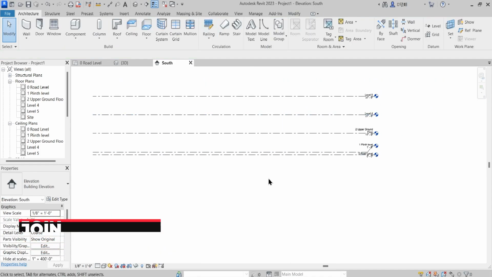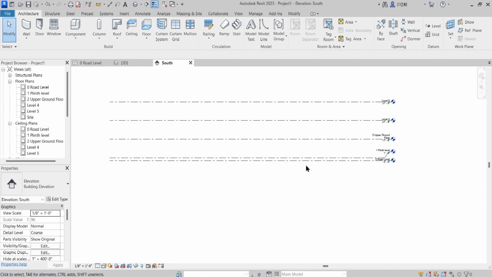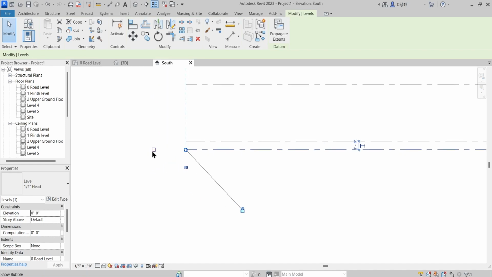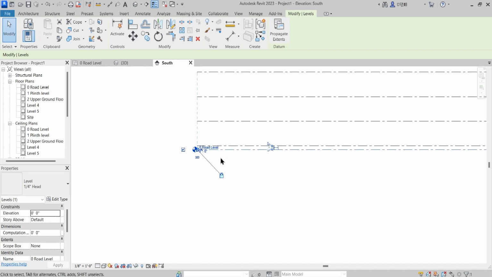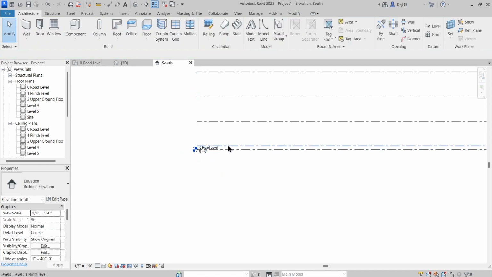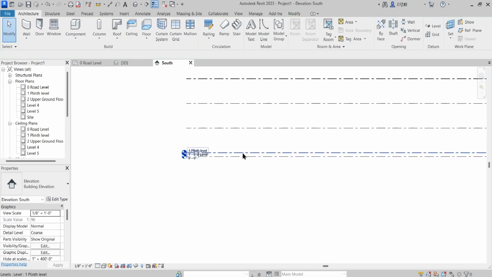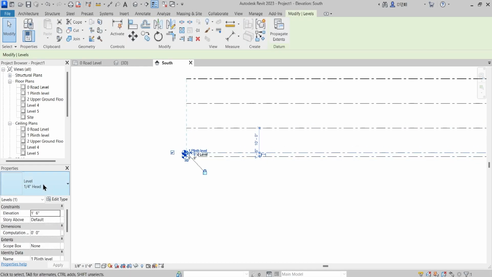Now how can you further edit these particular levels? One way is that you can just click this, and you see this box, that bubble, then that will turn on the same annotation or the same text on this end also. Okay, if you don't want to do it manually for every one, then just go to the properties palette. You see that level, 1/4 inch head.